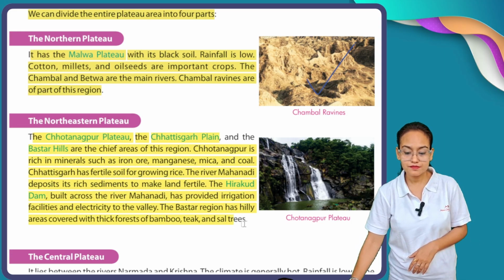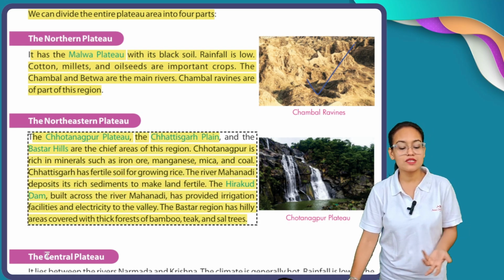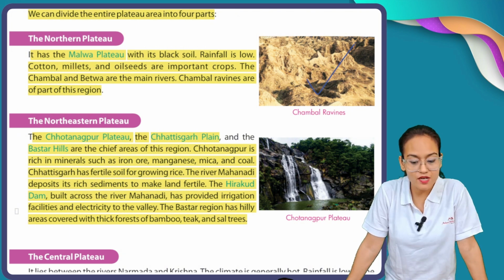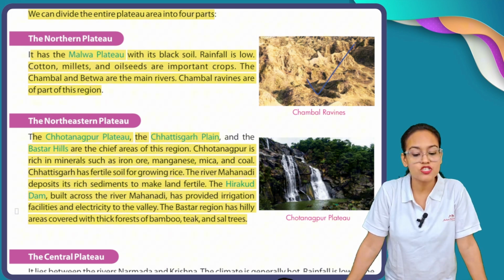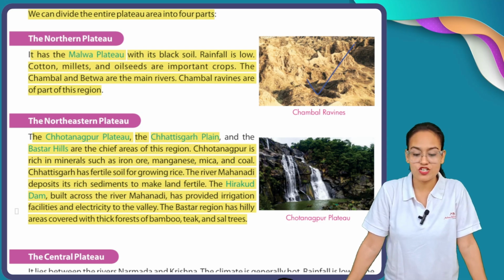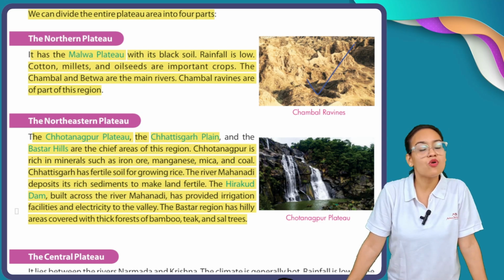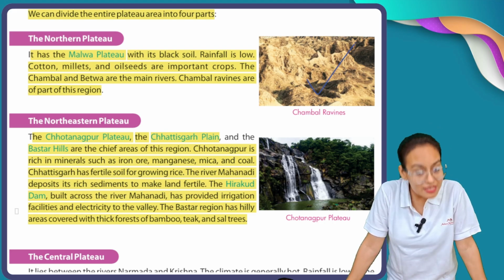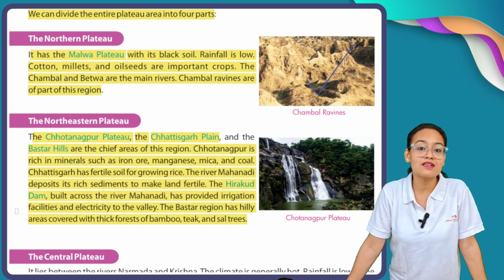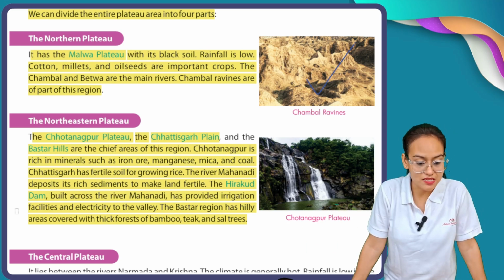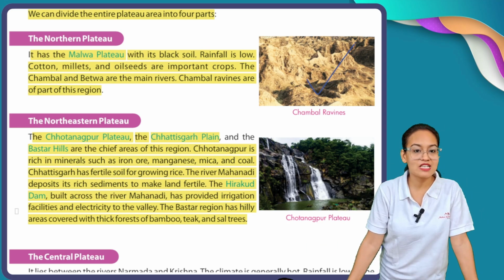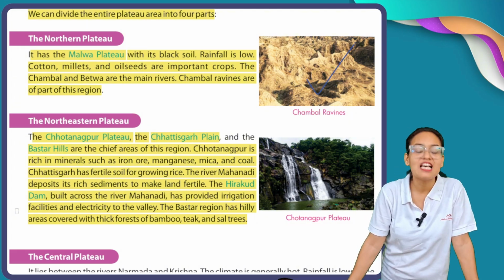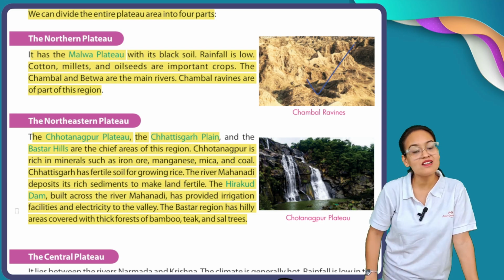What is the northeastern plateau? The Chota Nagpur Plateau, the Chhattisgarh Plain, and the Bastar Hills are the chief areas of this region. Now, the northeastern plateau of the Deccan Plateau covers the Chota Nagpur Plateau, the Chhattisgarh Plain, means the Chhattisgarh State Plain, and the Bastar Hills. Chota Nagpur Plateau, Chhattisgarh Plain, and Bastar Hills are the main regions of the northeastern plateau.